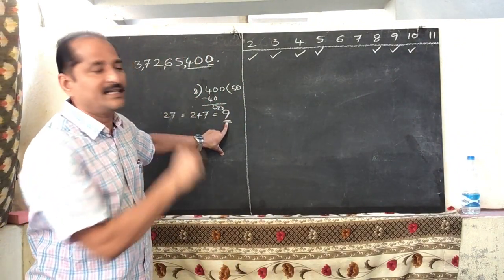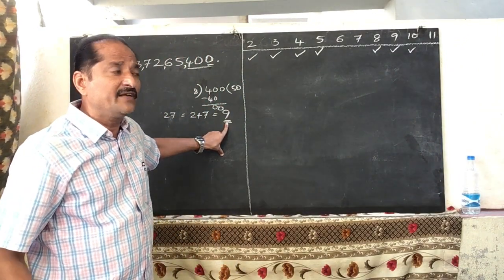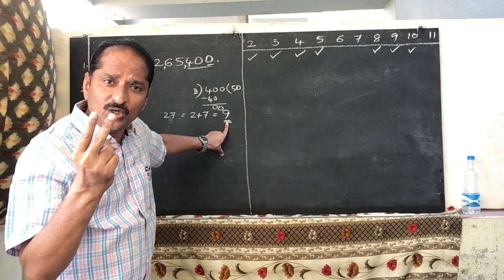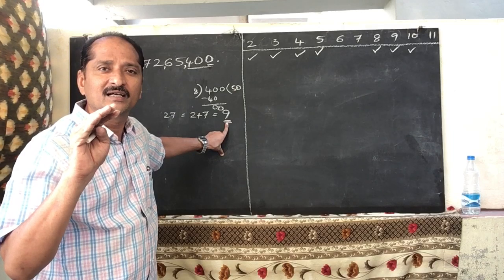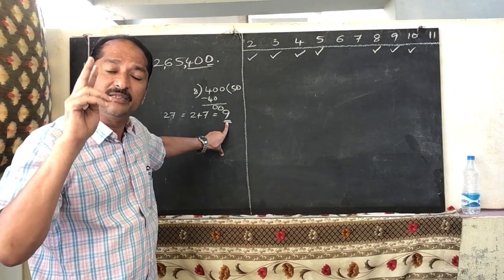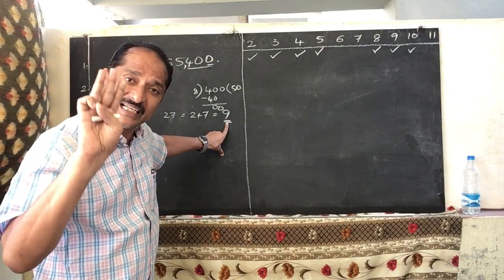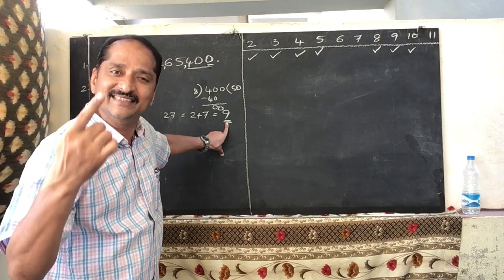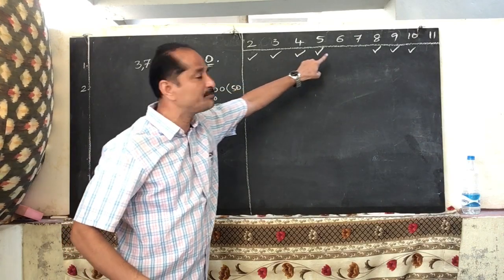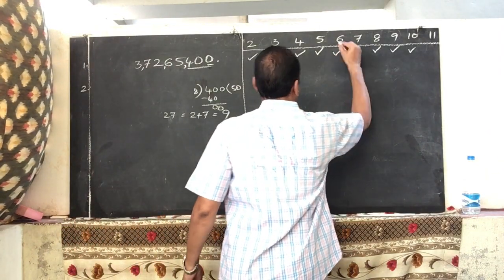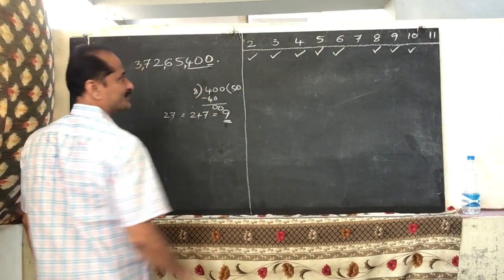Then divisibility of 6 is there. What is the divisibility of 6? If a number is divisible by 2 and 3, not 2 or 3, but 2 and 3, then only it is divisible by 6. Now this number is divisible by 2, this number is divisible by 3, so this is divisible by 6 also.